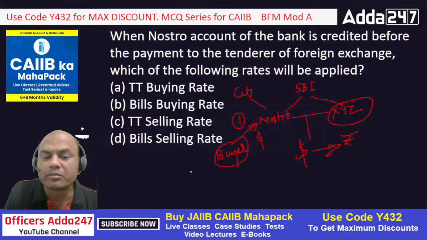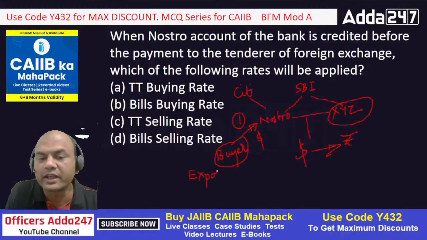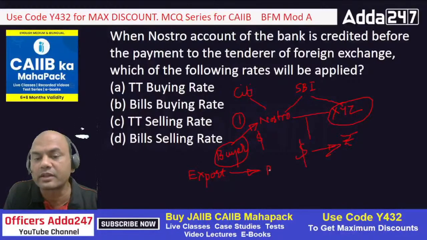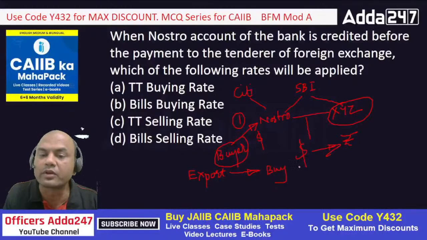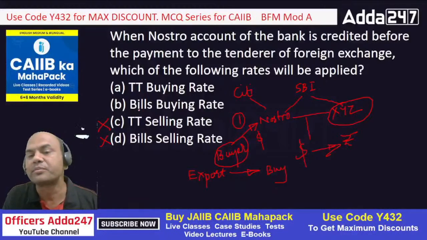Whenever you have an export transaction, you always buy the foreign currency, buy dollars. Whenever you have export, you have buy. So now in this case, selling is out, C is out, and D is out. Now the only question that remains is TT or bill.